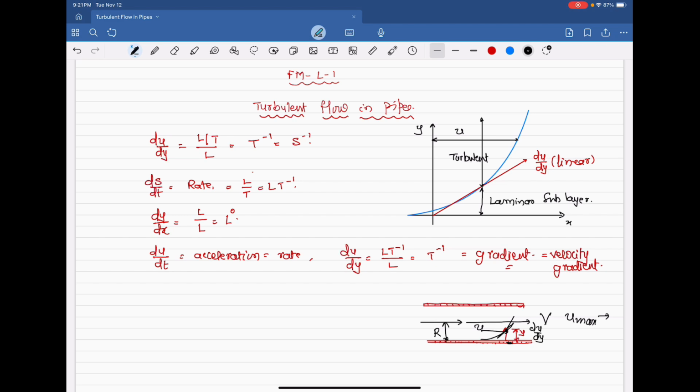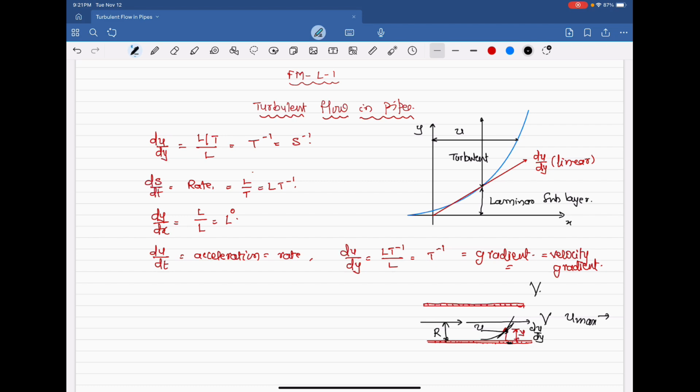This velocity is U at y, and at that particular point y, where the velocity is U, the velocity gradient is du by dy. The centerline velocity is the maximum velocity U max, and capital V is the mean velocity.